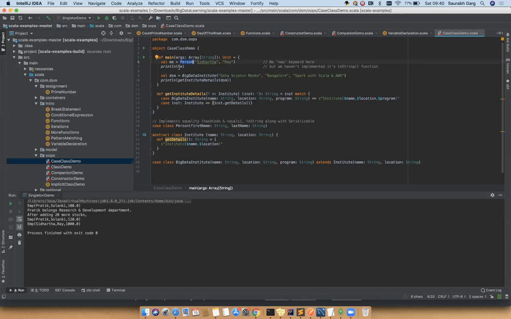That means you don't require the new keyword to instantiate it. Scala implicitly added a companion object for this Person class. So you don't require the new keyword to instantiate the objects. And the toString function is also not required. In the next statement, line number 7, you call println(me). It will print the state of that particular object.